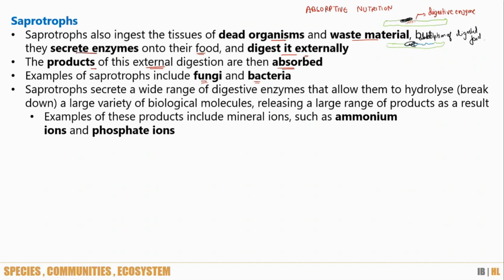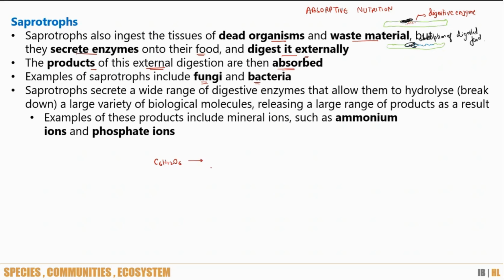Now, the enzymes that we talked about are converting the organic molecules, like carbohydrates, lipids, fats, proteins, into their inorganic constituents. Remember, when we say glucose, glucose is carbon, hydrogen, and oxygen.